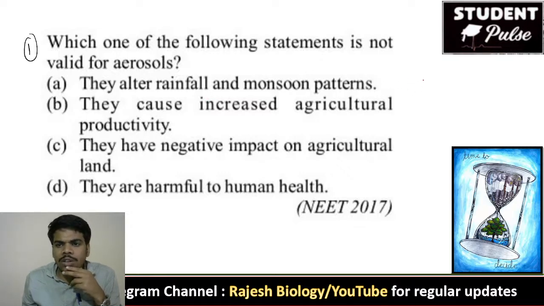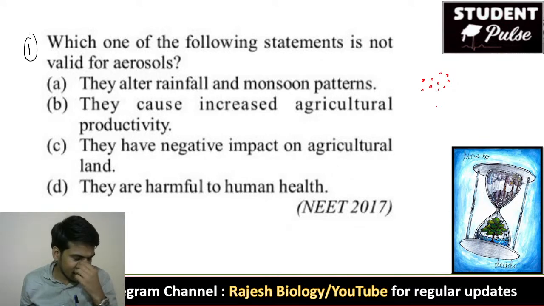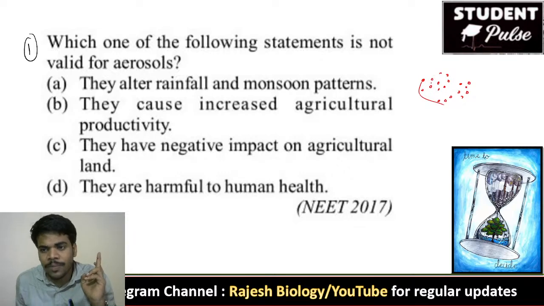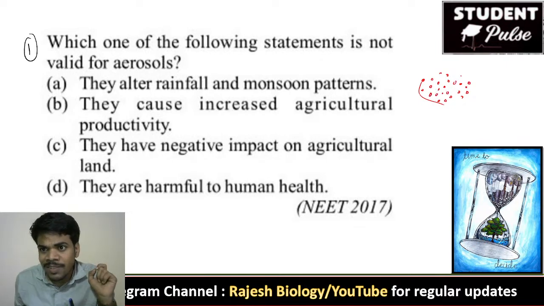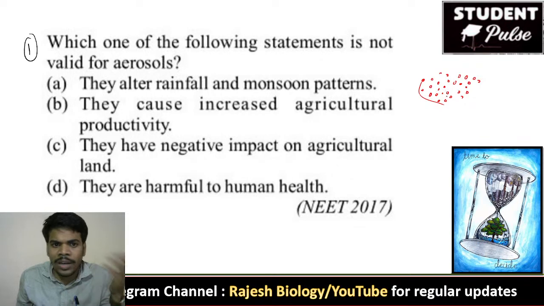Aerosols means what actually? Aerosols means small droplets. For example, if we spray something like a scent or perfume, or the sanitizer, the droplets which come out from that bottle are also called aerosols. If a person sneezes or coughs, some amount of aerosols comes out. We are discussing environmental issues, so aerosols are the small air particles present in the environment. Which statement is not valid? The remaining are all valid.